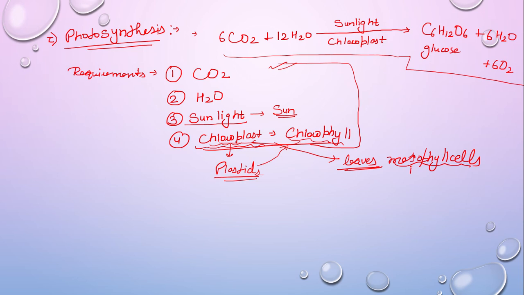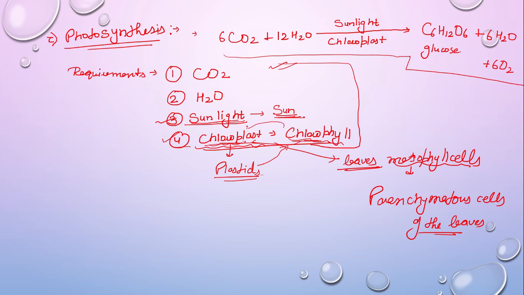Right? What are mesophyll cells? These are the parenchymatous cells of the leaves. So, 2 requirements of plants are fulfilled. First is sunlight, which the plant gets from the sun directly. And second is chlorophyll. Chlorophyll is present in the chloroplast, and chloroplasts are present in the leaves, in the mesophyll cells, right?